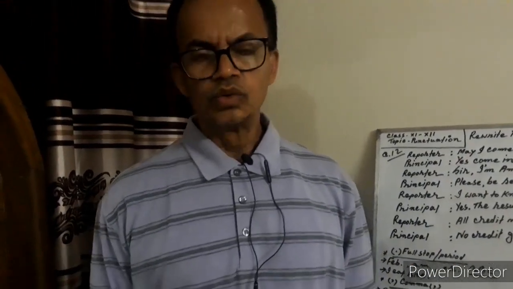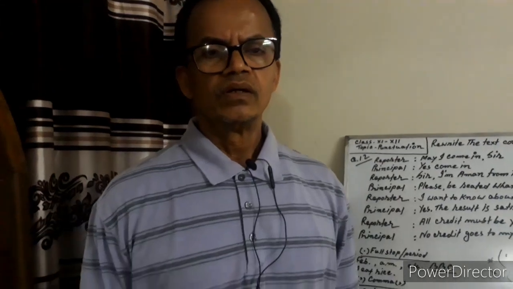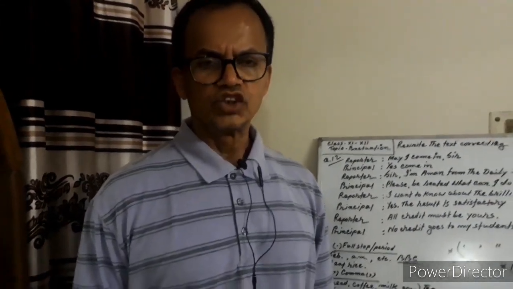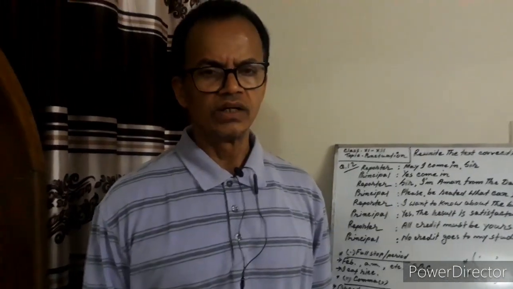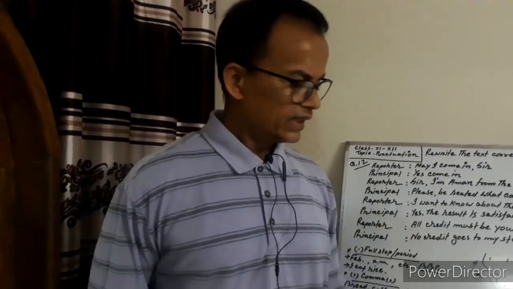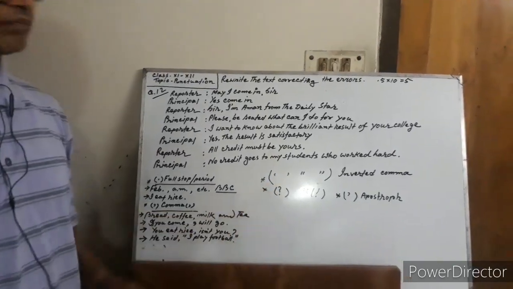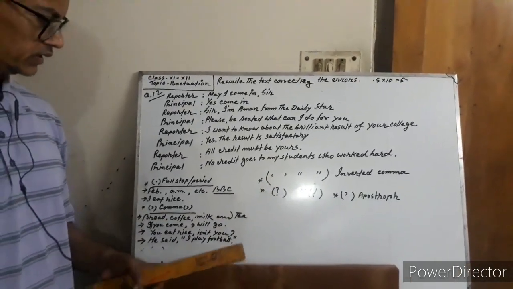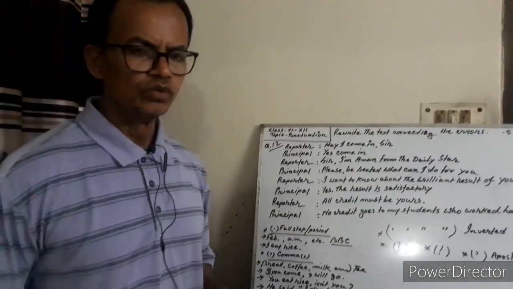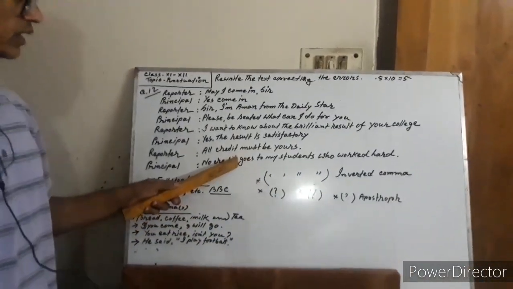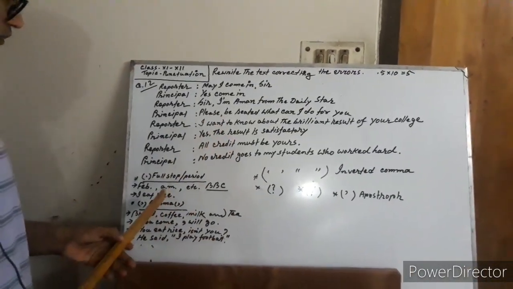So today we learn about punctuation, question number 12, and here you can see that there are some very important punctuation marks to be used to solve this question.